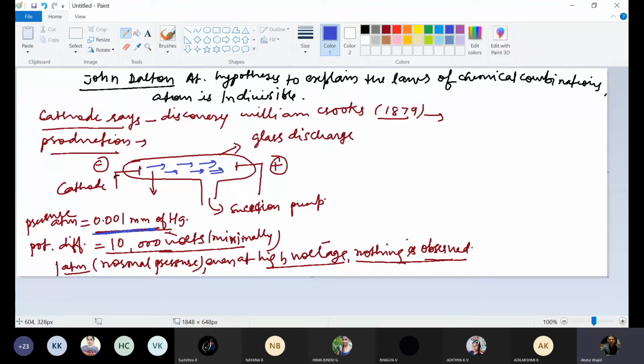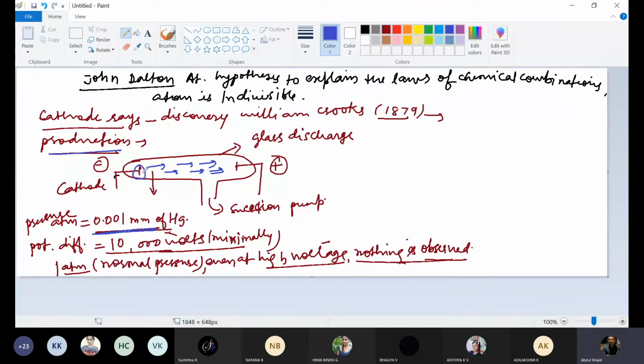So once again, I'll repeat the same. How can cathode rays be produced? Cathode rays can be produced from the cathode due to the bombardment of the molecules of the gas inside this discharge tube by the high speed electrons which are emitted from the cathode.